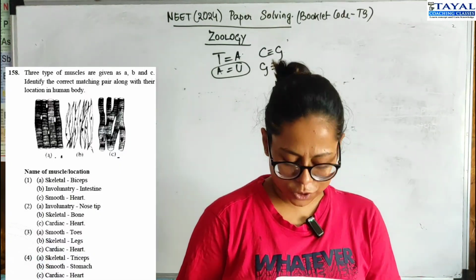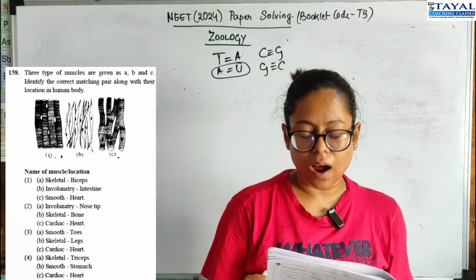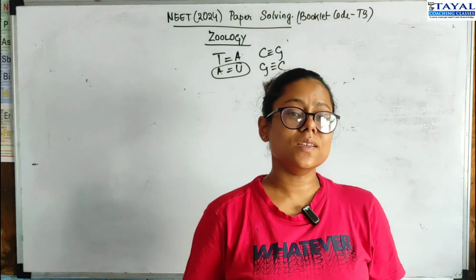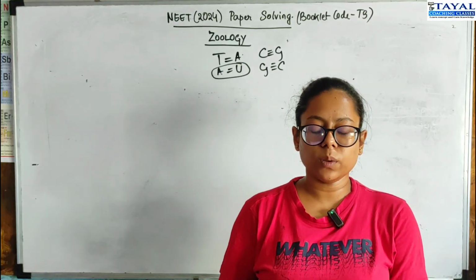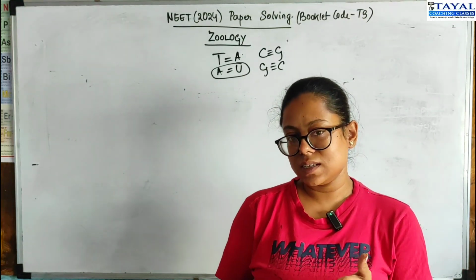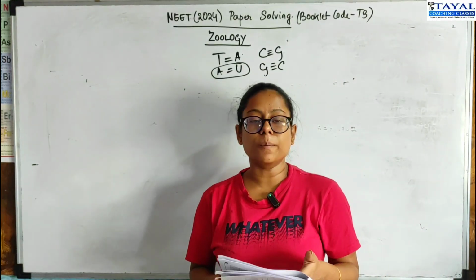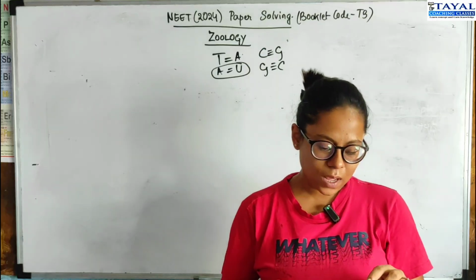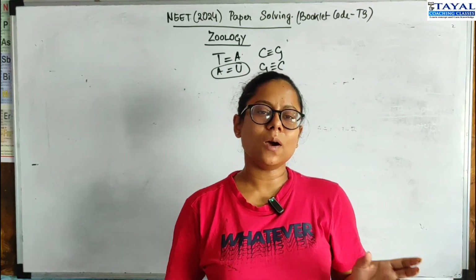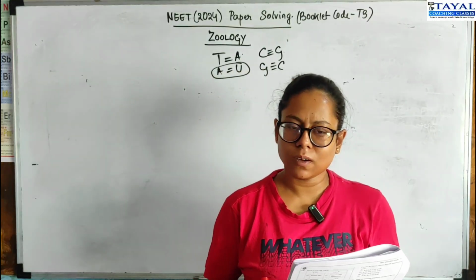Anyway, option 4 should be the correct option. Skeletal triceps, smooth stomach, and cardiac heart. Then this is the correct option, option 4. Okay. So in this question, in case you could not identify with the diagrams, let's say A is skeletal, B is smooth, and C is cardiac, you could have also solved it by just going through the options minutely, and you would have figured out that all 3 other options are anyway incorrect. The 4th one only has the correct muscle with example pairing. So this would have been the correct one.